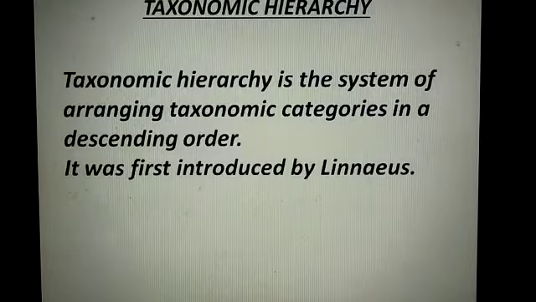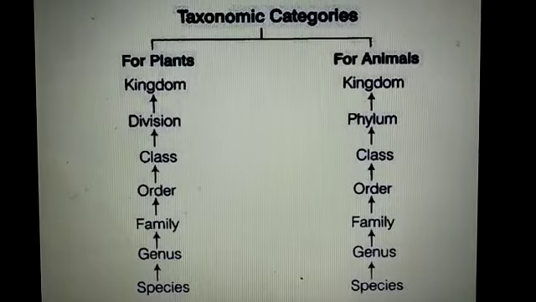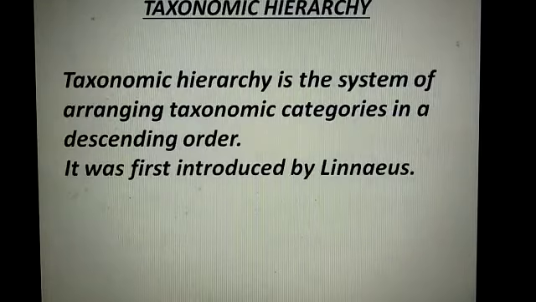Now, what is taxonomical hierarchy? Taxonomical hierarchy is a system of arranging taxonomical categories in descending order. Here you see in descending order, firstly we write kingdom, then phylum, then class. These are what? Taxonomical categories. Kingdom is one category, phylum is a category, next class, order, family, genus and species. So what is taxonomical hierarchy? It is a system of arranging taxonomic categories in a descending order. It was first introduced by Linnaeus.